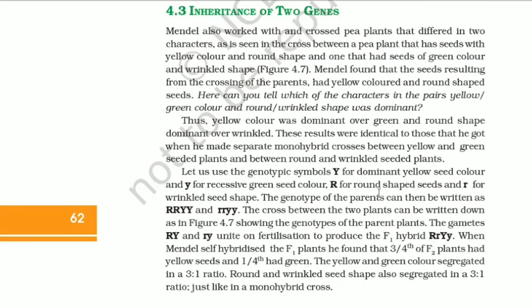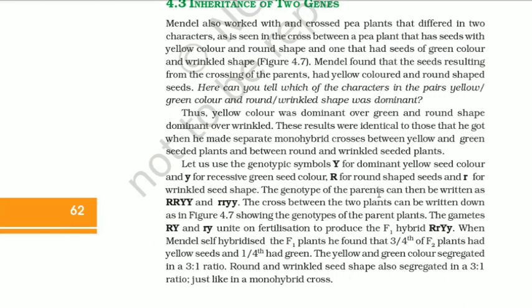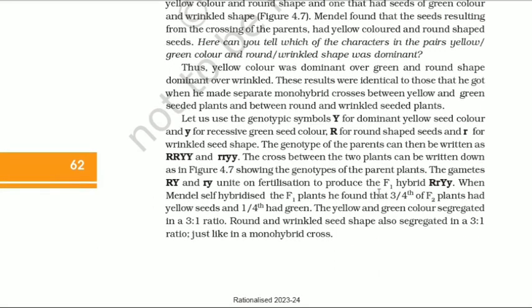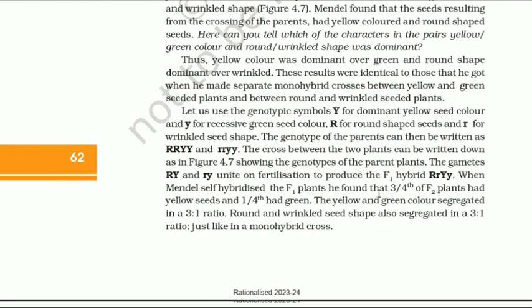4.3 Inheritance of two genes. Mendel also worked with and crossed pea plants that differed in two characters, as is seen in the cross between a pea plant that has seeds with yellow color and round shape and one that had seeds of green color and wrinkled shape. Mendel found that seeds resulting from the crossing of the parents had yellow colored and round shaped seeds. Thus, yellow color was dominant over green and round shape dominant over wrinkled.